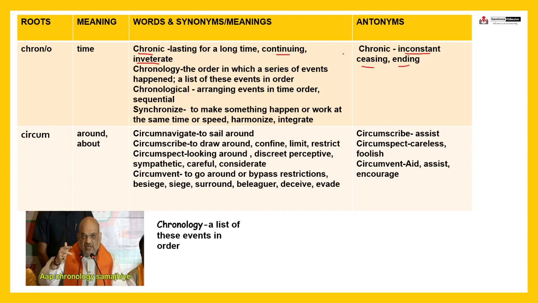Chronic, like suppose someone has a chronic disease. Chronic means it has been happening for a long time. Let me write it down for you. It will be helpful to remember. Chronic disease, इसका मतलब क्या है? Most of the doctors write in the prescription if you are suffering from a long time. Chronic disease means you are suffering from a long time.